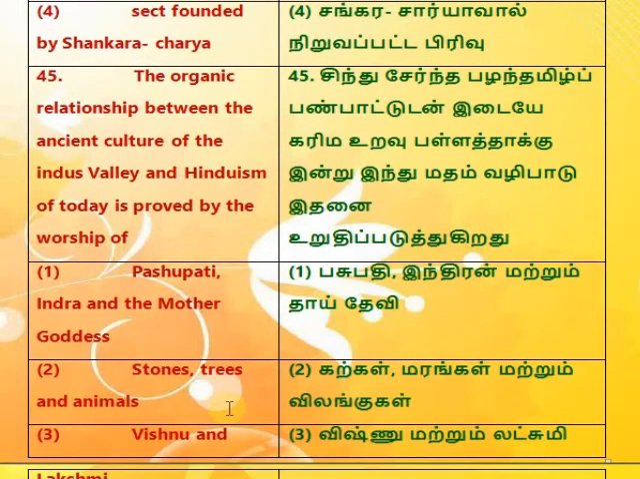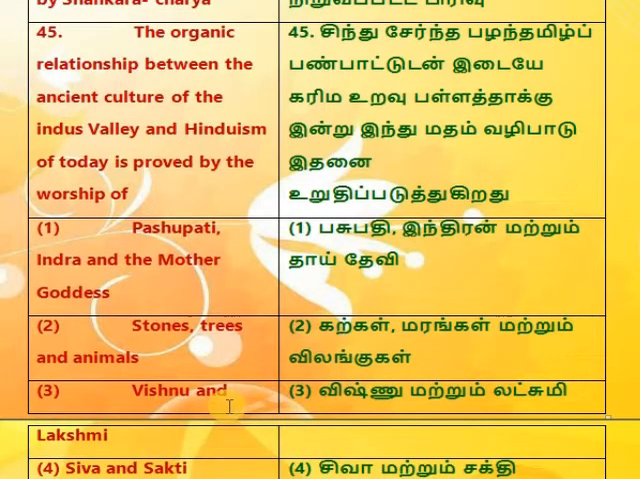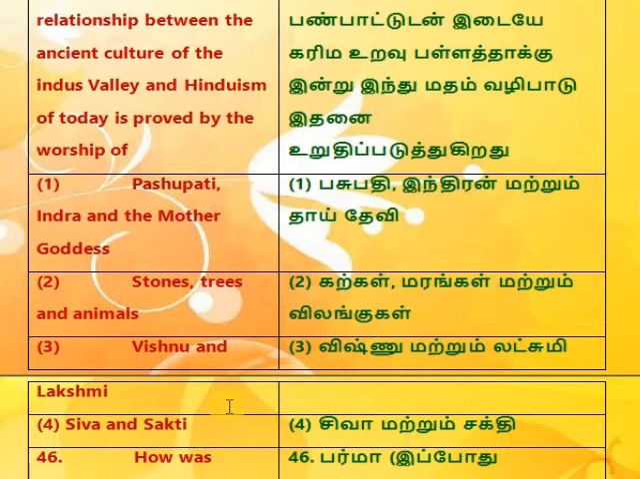45. The organic relationship between the ancient culture of the Indus Valley and Hinduism of today is proved by the worship of 1. Pashupati, Indra, and the mother goddess, 2. Stones, trees, and animals, 3. Vishnu and Lakshmi, 4. Shiva and Shakti.